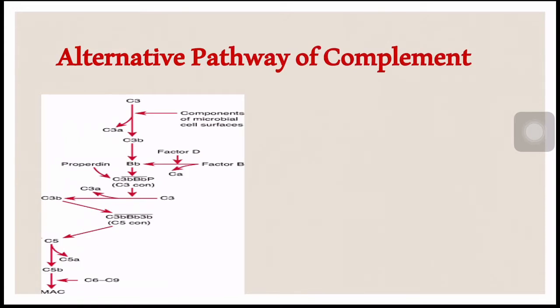Once again briefing about the complement proteins. Complements are a group of proteins present in the serum in the form of inactive precursors and could be activated by the antigen antibody complexes, and they mediate biologically important functions.